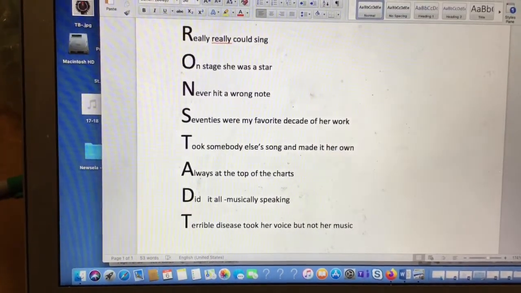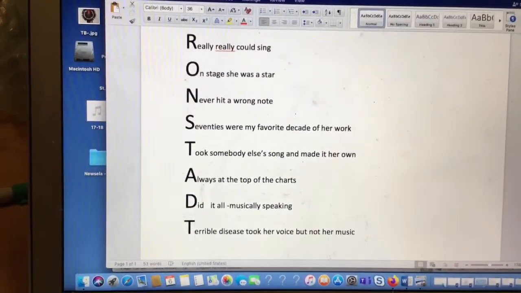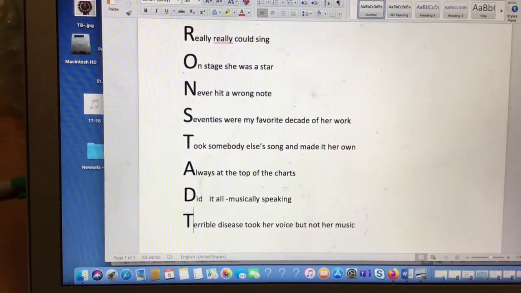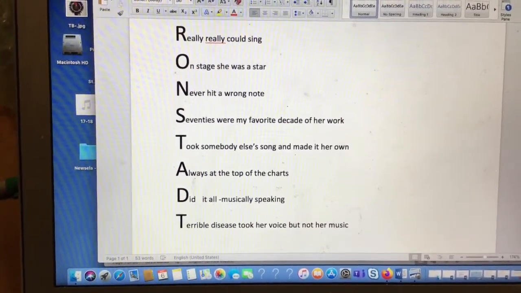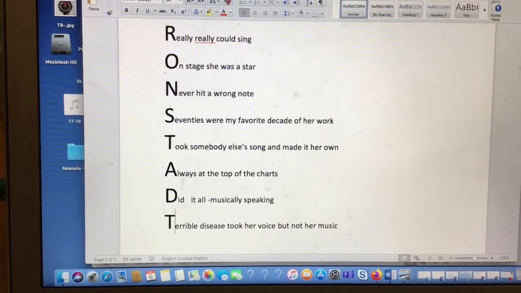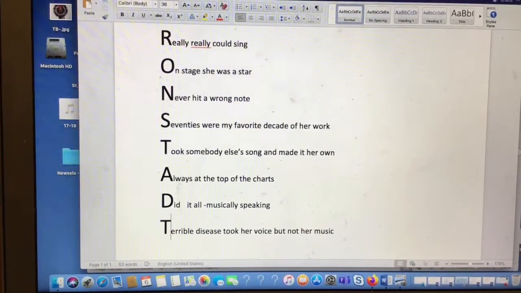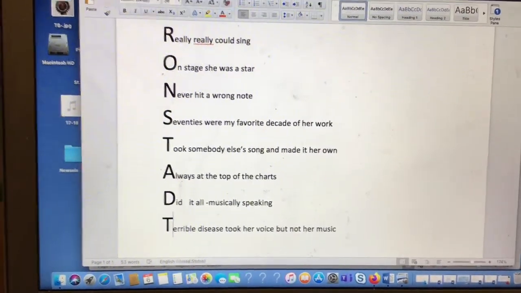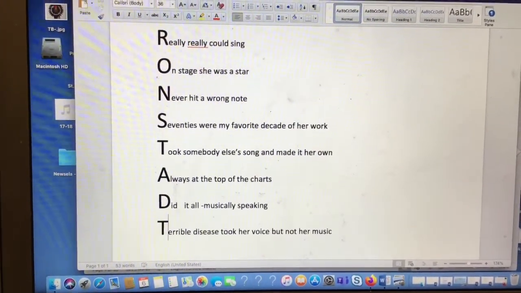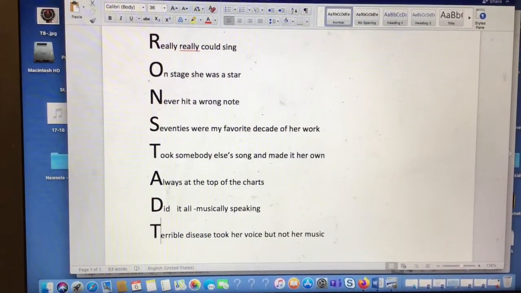So again, her name is spelled that way. That's how she spells her name. I could have wrote a poem called Linda about her, right? I could have, but I didn't. I wrote Ronstadt. I want to challenge you to write a poem that has more than 4 letters. I'd like to challenge you to write a poem that has a lot of letters, kind of fun, and make it something you're interested in. But anyway, let's just look at my poem.